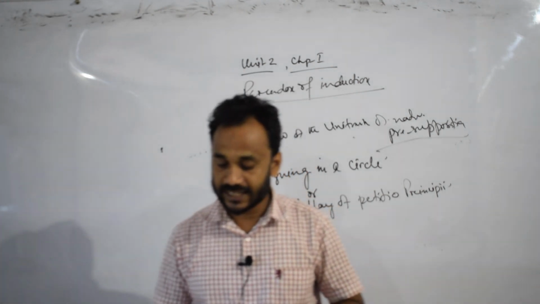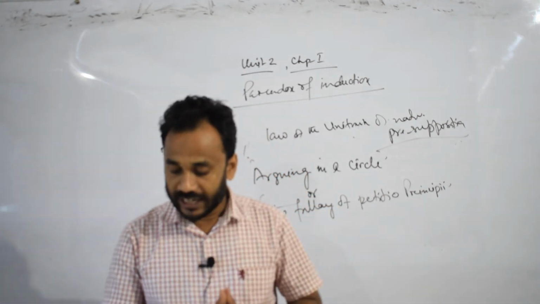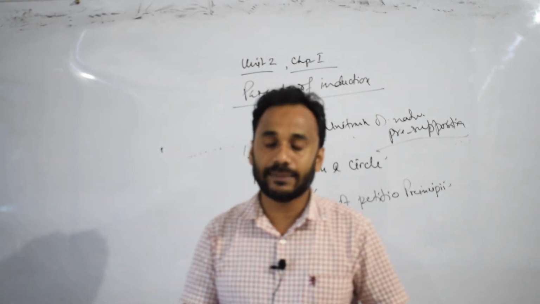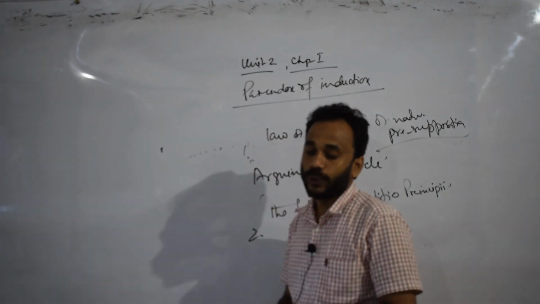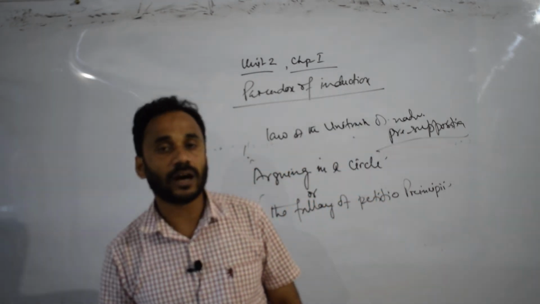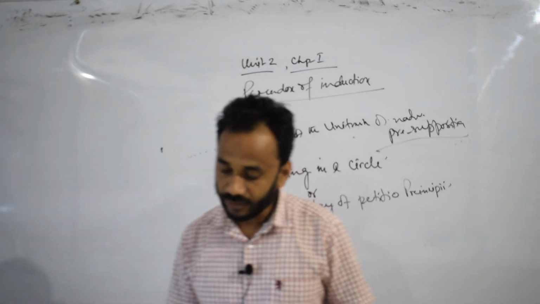This is known as the paradox of induction. The paradox points to the inconsistencies involved in Mill's view that the ground of induction is itself a result of induction.